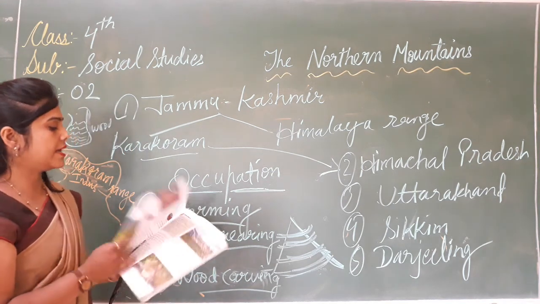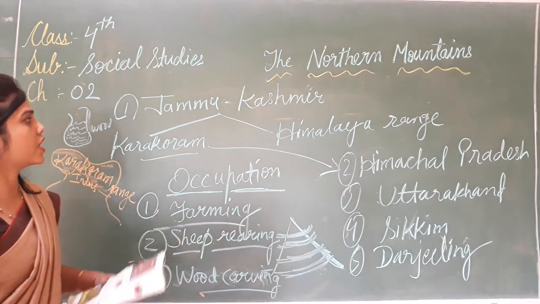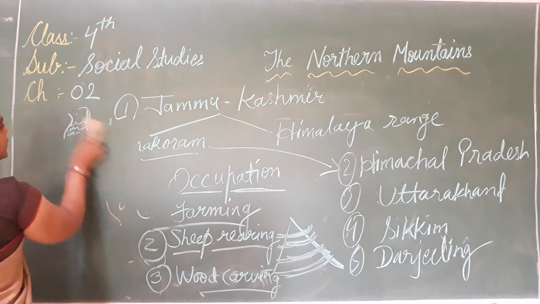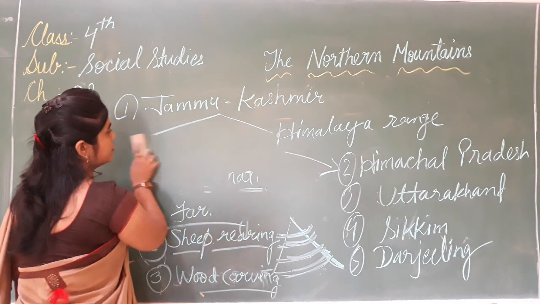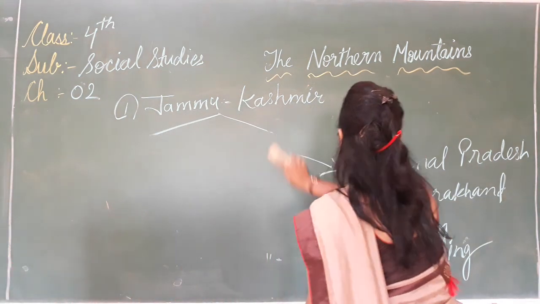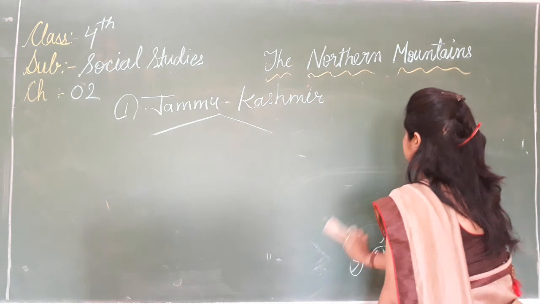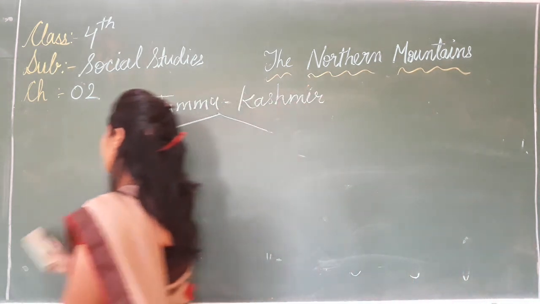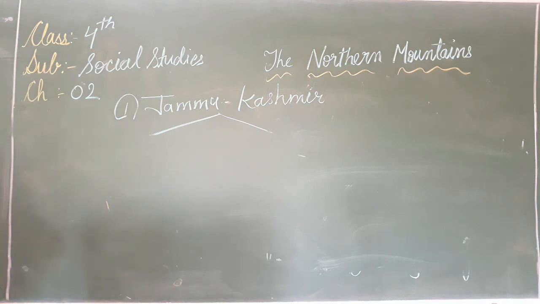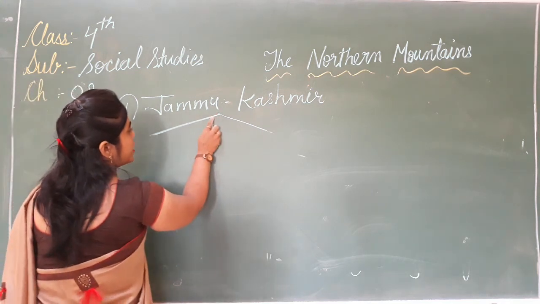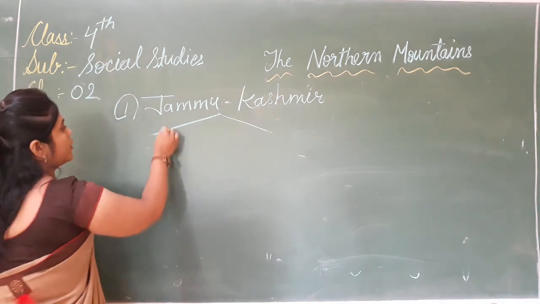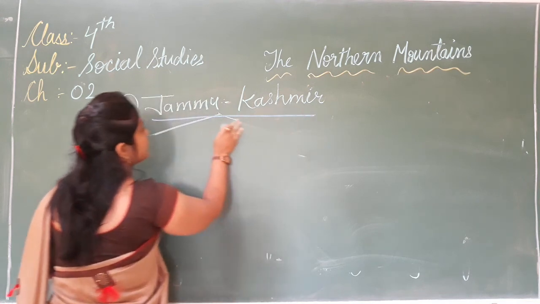Now children, our next topic is Jammu Kashmir. Jammu Kashmir lies in which range? Between the Karakoram range and the Himalaya range, okay? So what do you know about Jammu Kashmir?